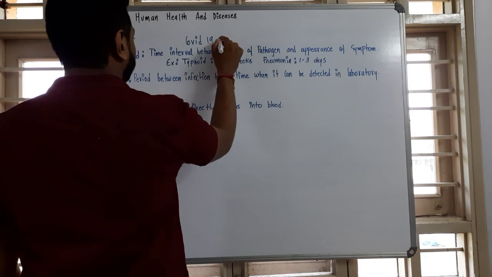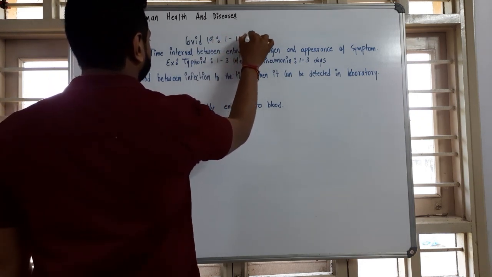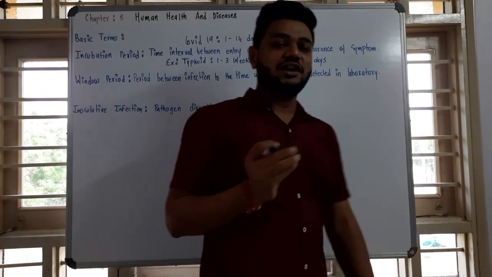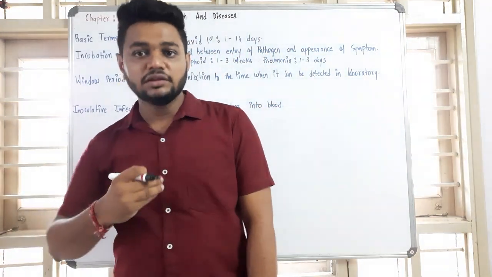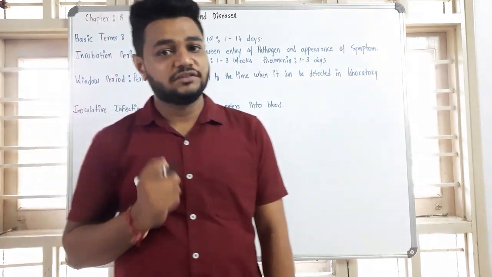COVID-19 is a pandemic now and its incubation period is 1 to 14 days. So that is the time interval between the entry of the pathogen and the appearance of the first symptom.